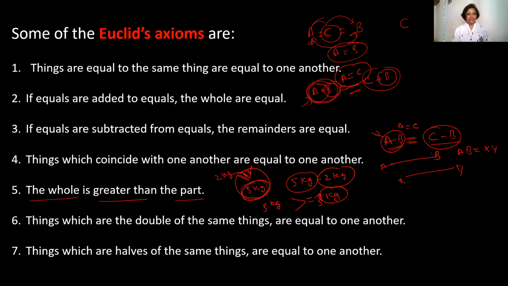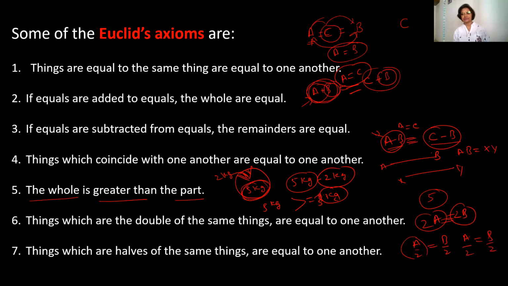That's it. Things which are double of the same thing are equal to one another. If A and B are equal and you are doubling them, those will be equal. Things which are halves of the same thing: A upon 2 equals B upon 2. Initially, if A equals B and you are dividing them in halves, those also will be equal.